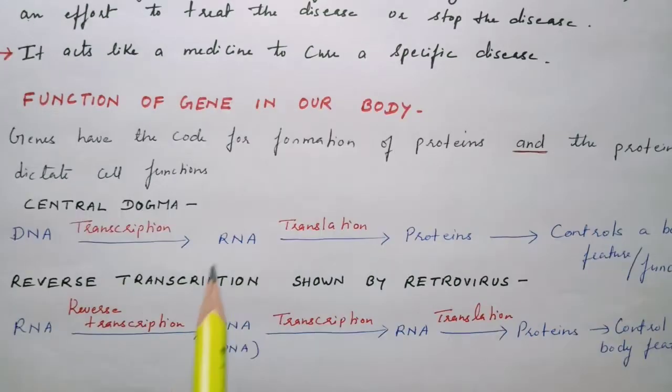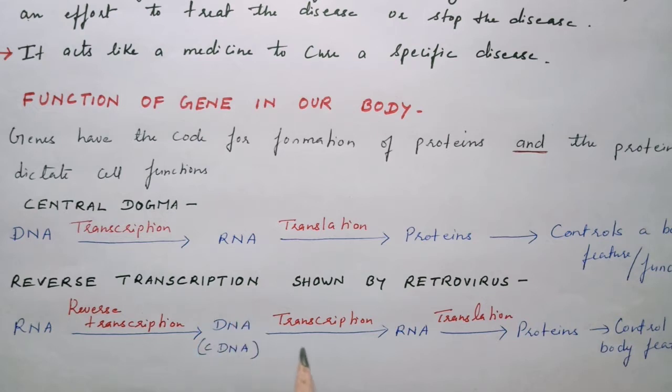In gene therapy, certain viruses known as retroviruses are used as a vector to transfer the functional gene into the cells to replace the defective ones. Now these retroviruses have RNAs as their genetic material. So during this process, the RNA present in the retrovirus undergoes a kind of transcription which is known as reverse transcription, by which method it produces a DNA known as the complementary DNA.